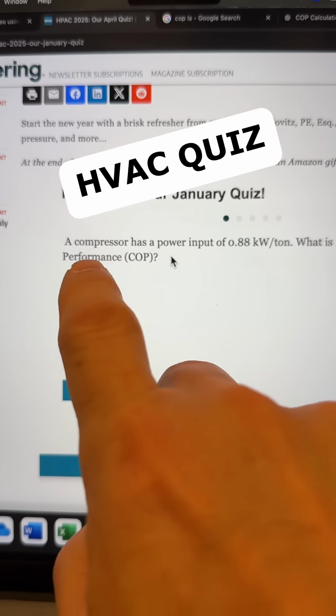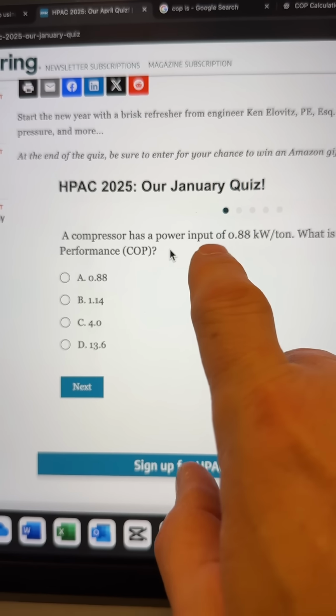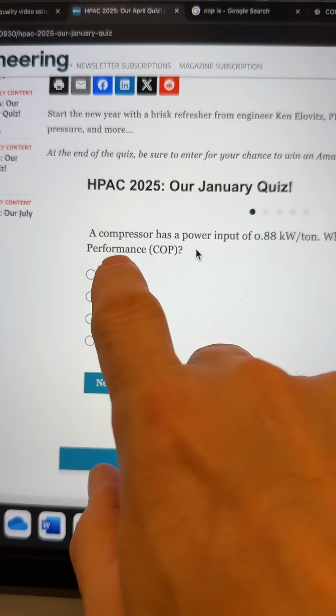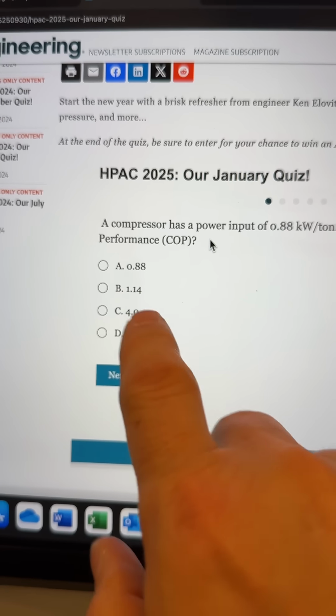Okay, so quiz question of the day. A compressor has a power input of 0.88 kW per ton. What is the coefficient of performance? Here's some options. Let me show you how to calculate this.